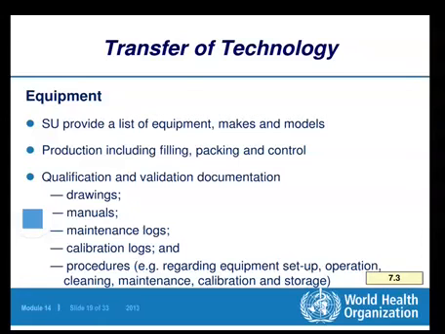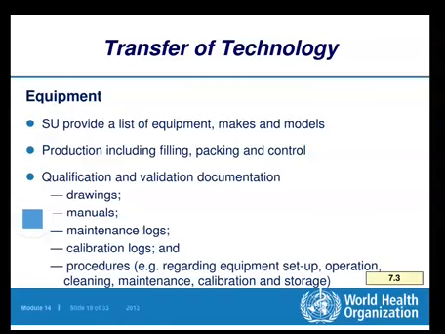Then production, including filling, packing and control. All the equipments involved in the production, in the processes such as filling or packing and controlling. Equipments associated with the production, packing and filling and everything, they must be there. Then the qualification and validation documentation.